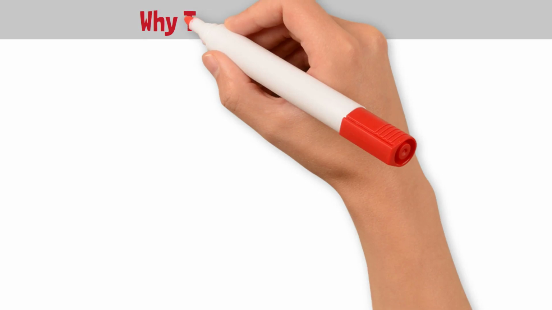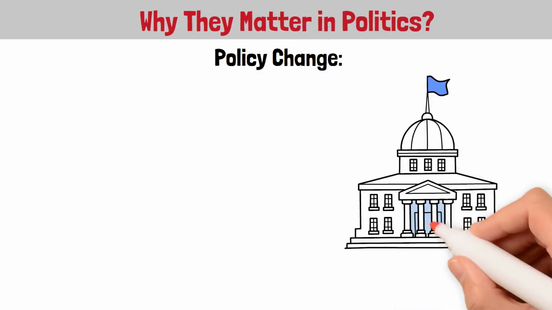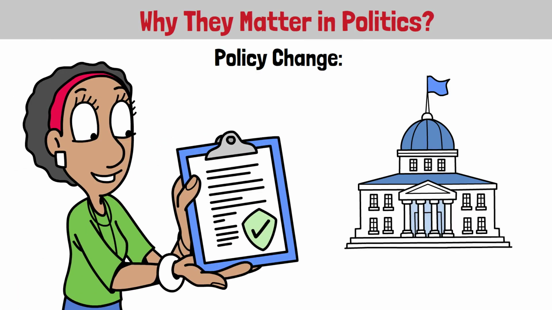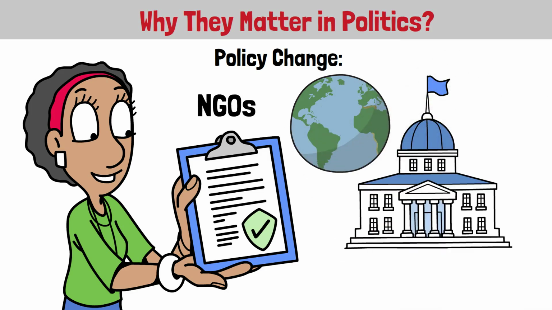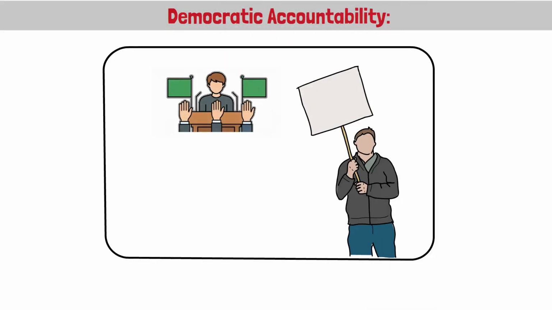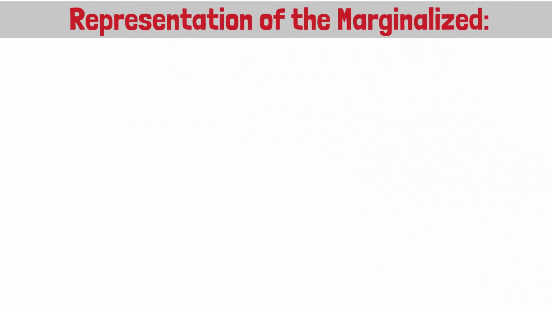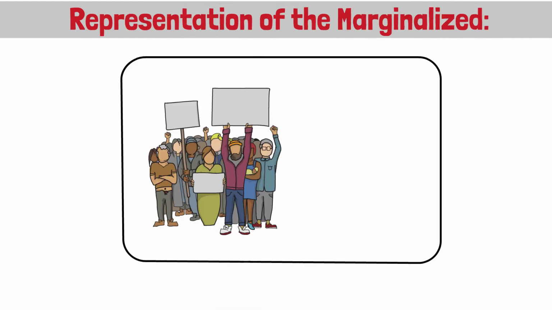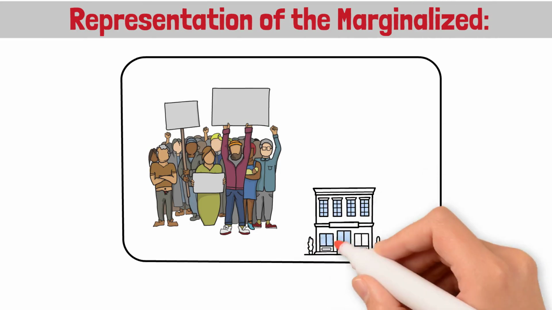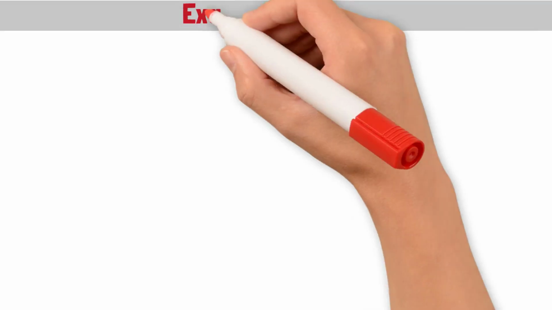Why they matter in politics: policy change. Civil society often influences governments to adopt new laws or reforms. For example, environmental NGOs have pushed governments worldwide to pass climate laws. Democratic accountability. In weak democracies, social movements resist authoritarian backsliding by holding leaders accountable. Representation of the marginalized. Movements amplify voices that are often ignored by mainstream institutions, such as indigenous rights campaigns or LGBTQ+ activism.